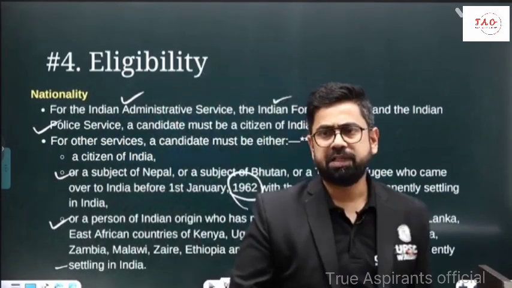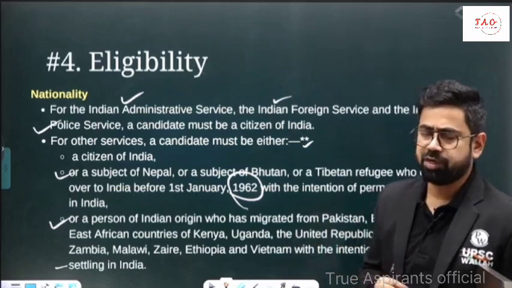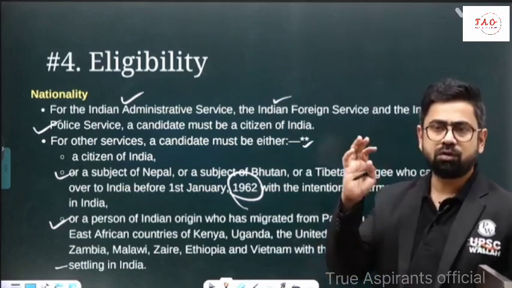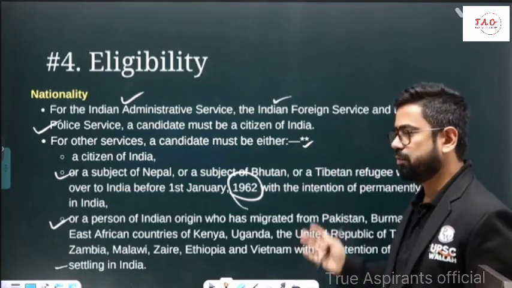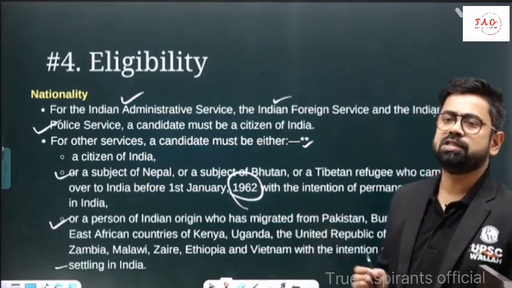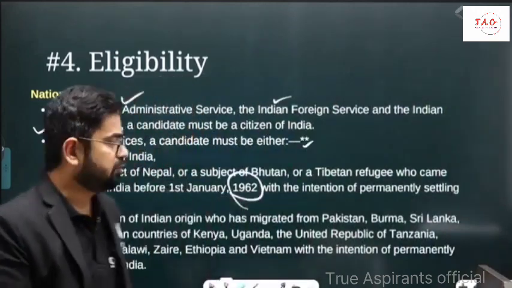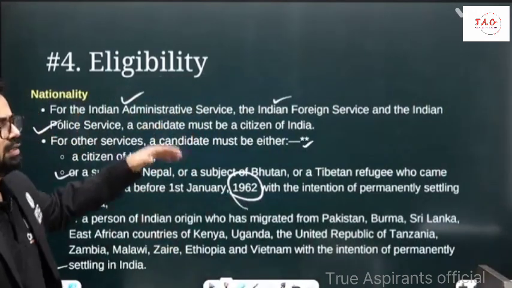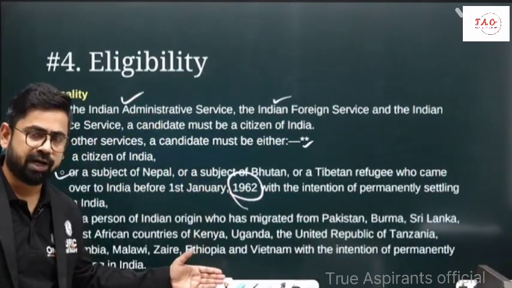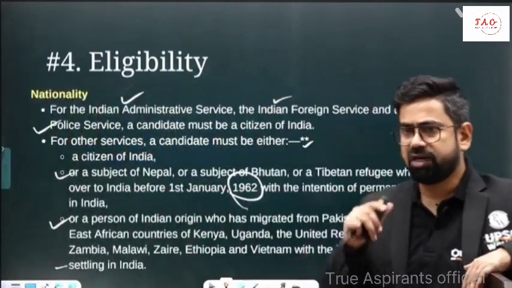But of course, I place a strict mark: if you belong to this, then do visit the notification. The notification is the prime source of all information. If there is a specific case other than citizen of India, you need to have some eligibility certificate, so please do visit the notification.